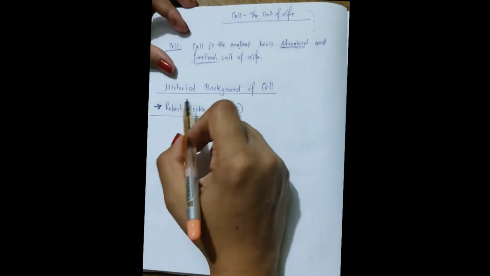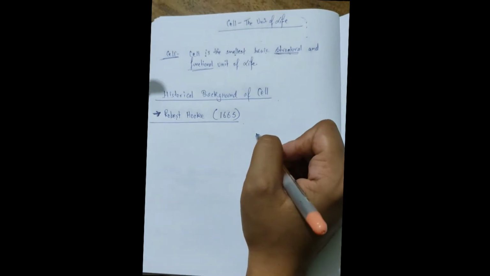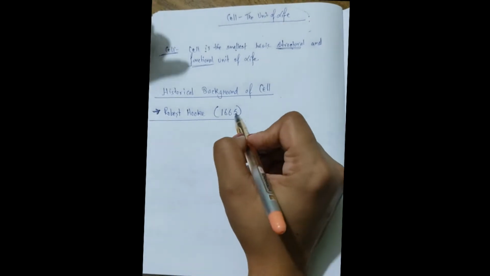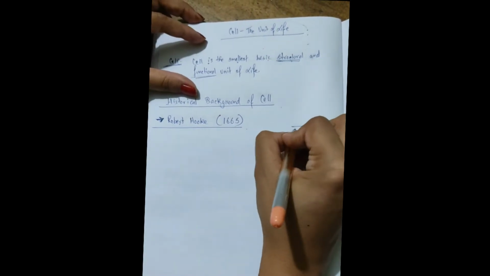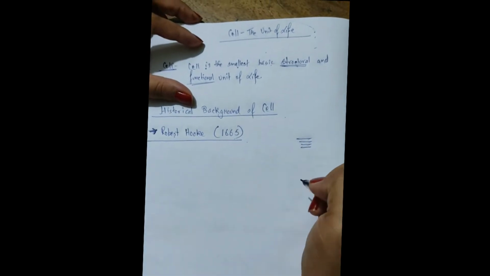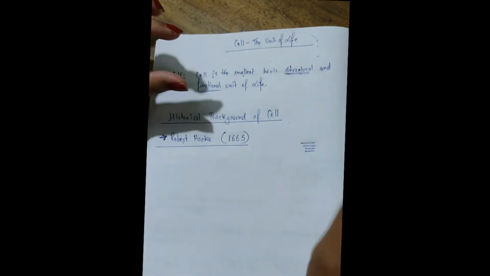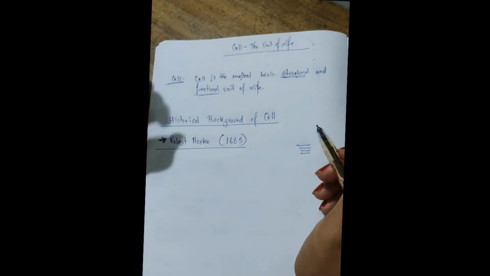Robert Hooke was an English botanist, and in 1665 he observed thin sections of cork. The cork was made from the bark of a tree.